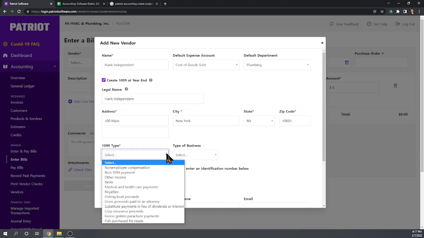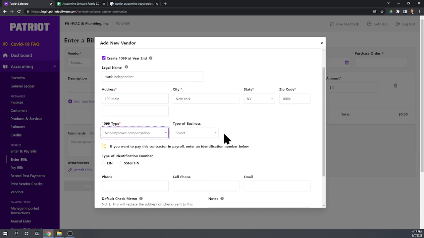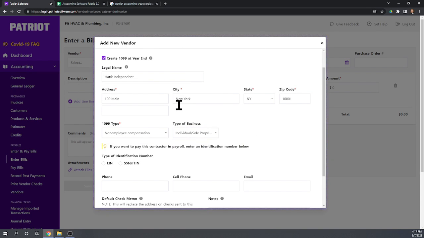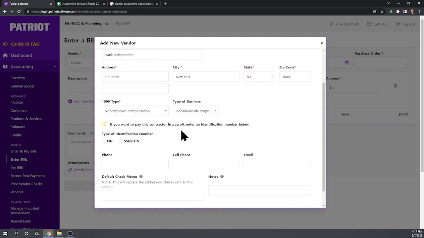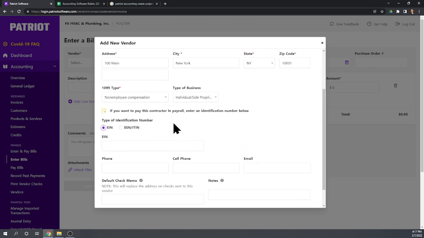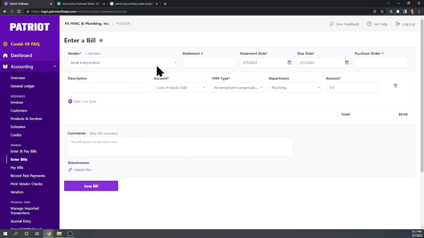Okay, and we're going to send him a 1099 NEC for non-employee compensation, and he's going to be an individual sole proprietor. So it's important you get that information set up correctly. Ask your tax guy if you have any questions on it. And we're going to say he gave us an employer identification number. It's not required. Eventually we're going to have to fill that out before we can issue him a 1099, but not right now. Okay, so that gives us Hank Independent.